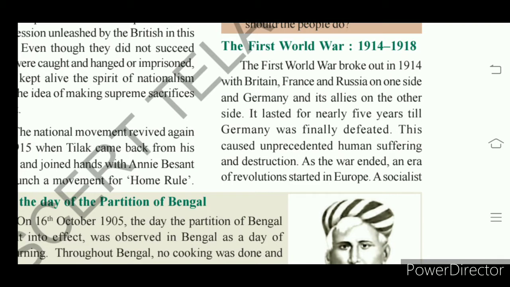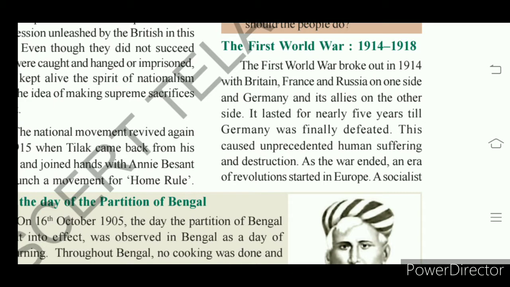This world war resulted in unprecedented human suffering and destruction. The human suffering and destruction that happened due to World War I is beyond calculation.